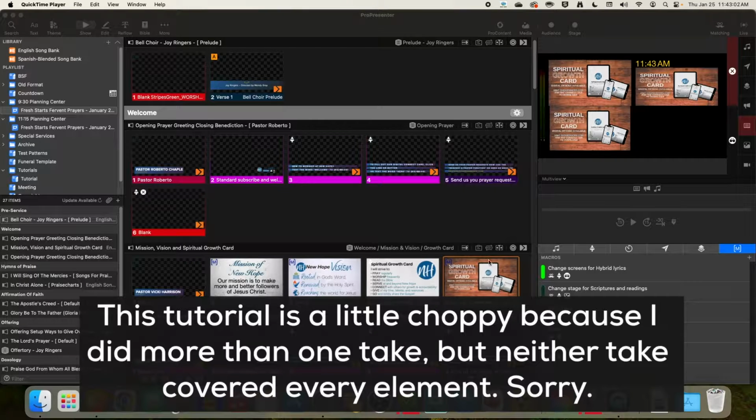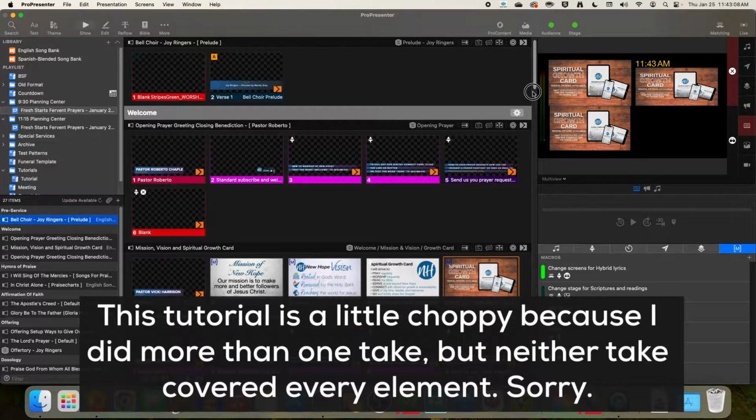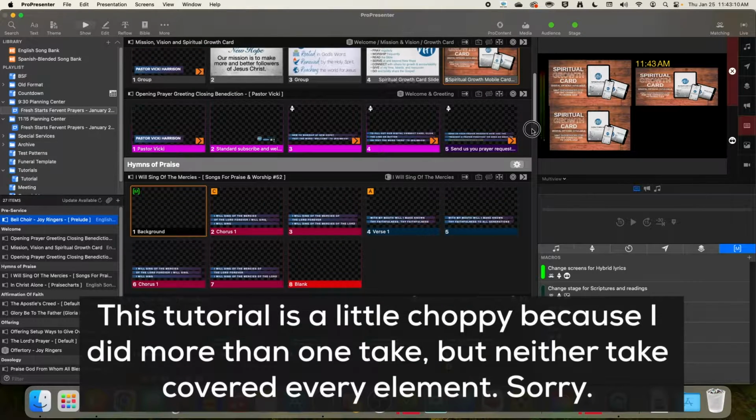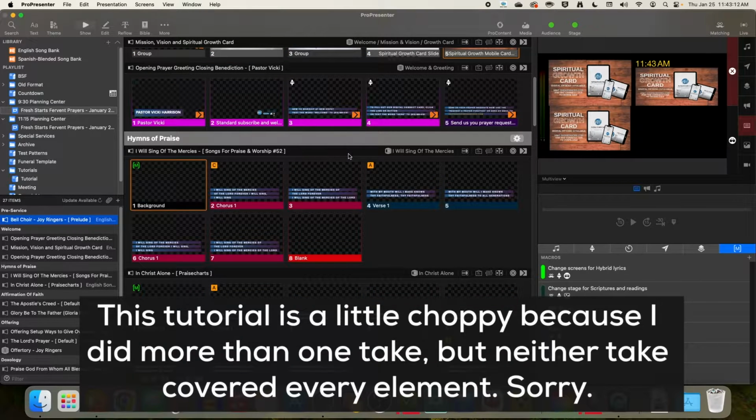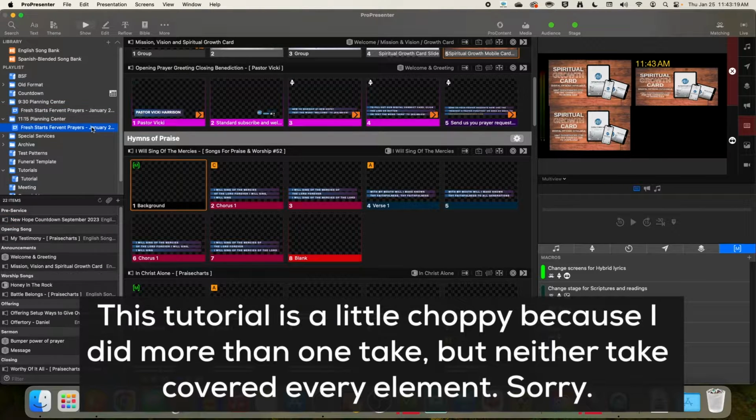Specific tutorial for our workflow here on how we reconcile song lyrics that the worship leader has prepared. So I have the order of worship prepared in ProPresenter for the traditional service and the modern service, but there is a song missing down here. So if you look at this Honey in the Rock, it has this icon.